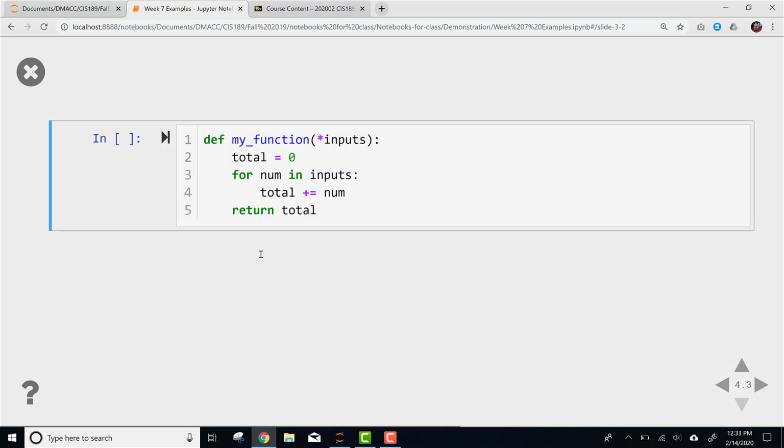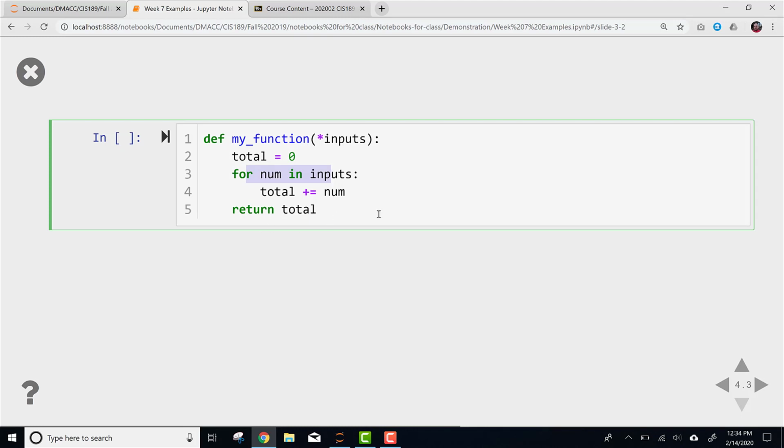So here is an example. I have got to define my function, and then you see this star here, and this star indicates that it is going to take any number of inputs. So it could be 1, 2, or 1,000. It's going to take that input, it's going to say total equals 0, and then I'm doing a for loop saying for every one of the inputs that's sent to me in this function, I'm just going to add them up. I'm going to make total add that number, and then keep looping around until I've gone through all of the inputs that are sent to me. This is one way to use variable inputs. And then it's going to return the total.